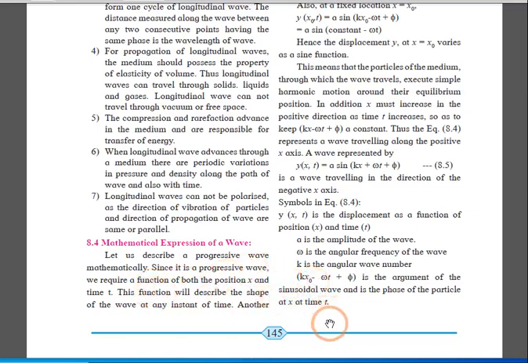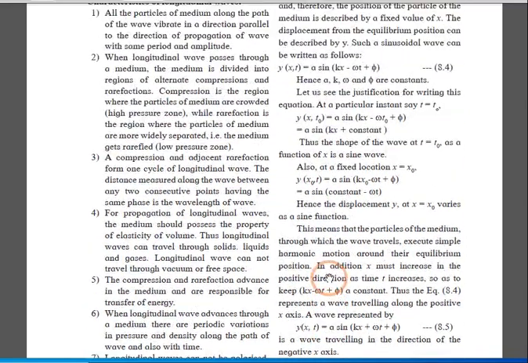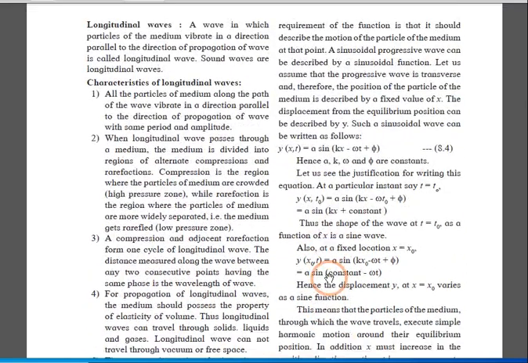For position, we are going to consider x. For time, we require t. Now, this function will describe the shape of the wave at any instant of time. Here, what are we going to do? A sinusoidal progressive wave can be described by that function only. So we are going to consider that the progressive wave is transverse. Therefore, the value of x will be fixed.